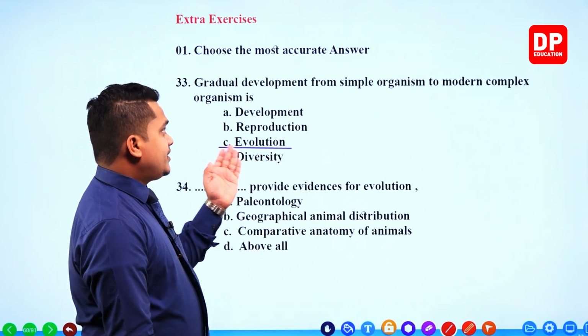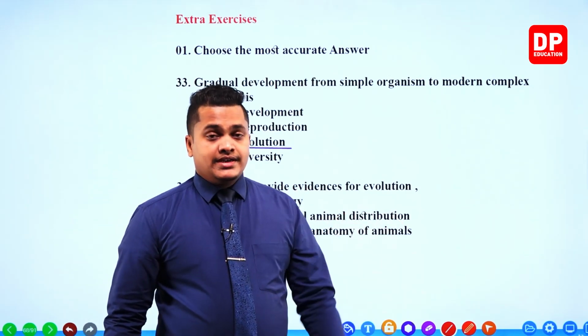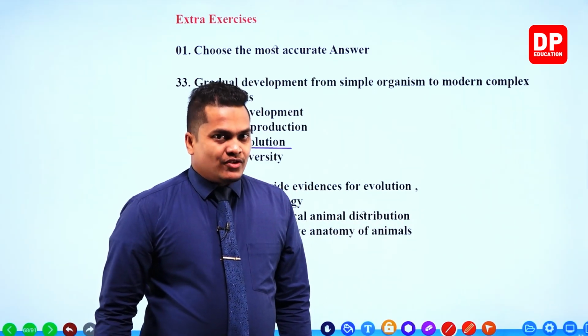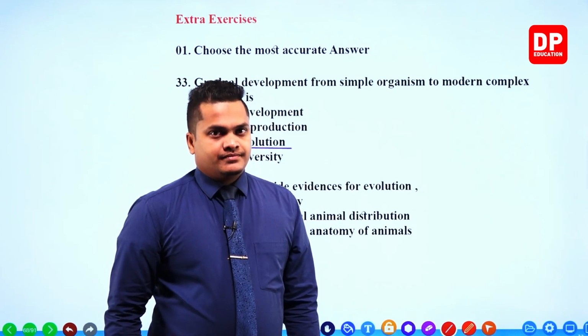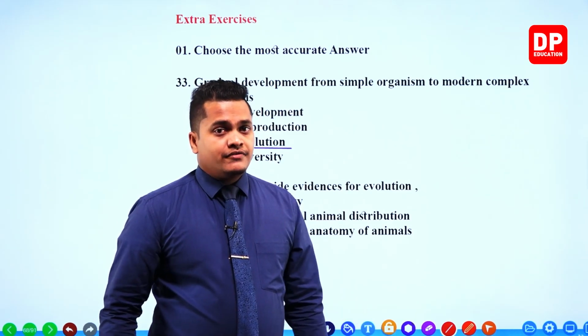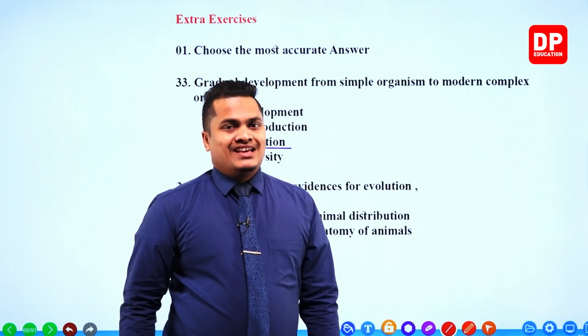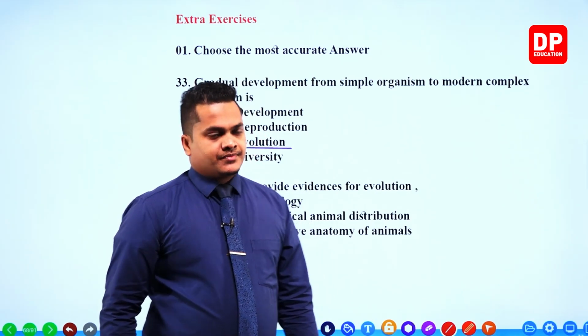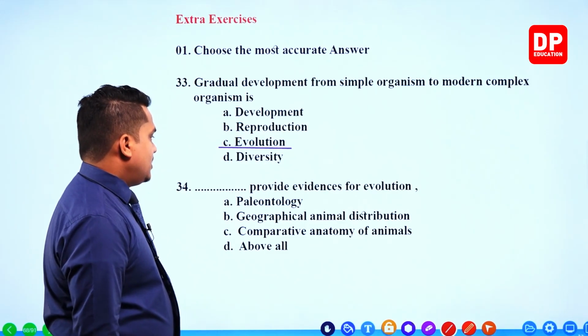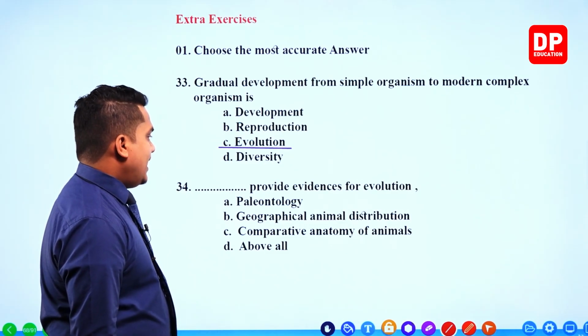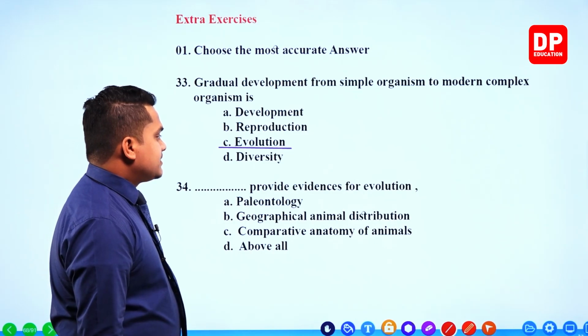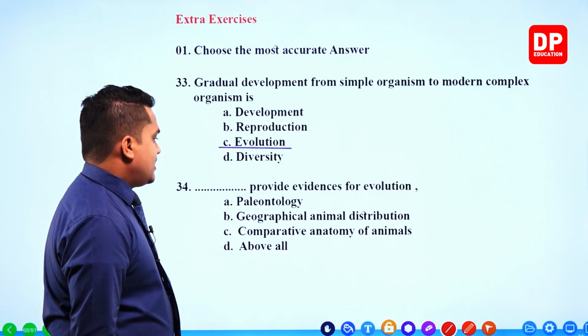The development of simple organism to a modern complex organism can be called the evolution. The gradual development of simple organism to modern complex organism is the evolution, right? Evolution. Next one.